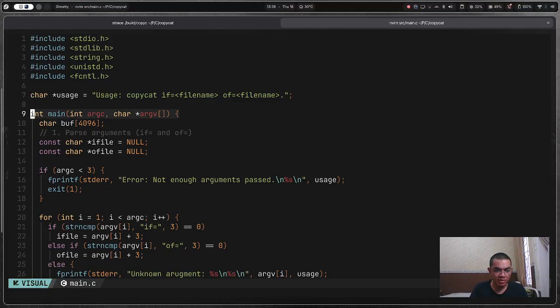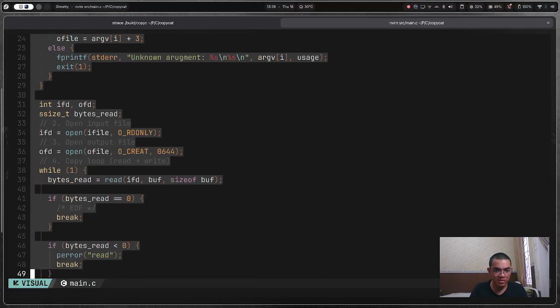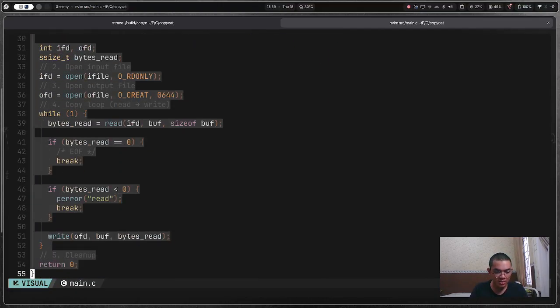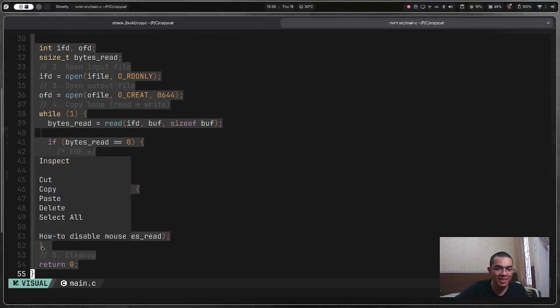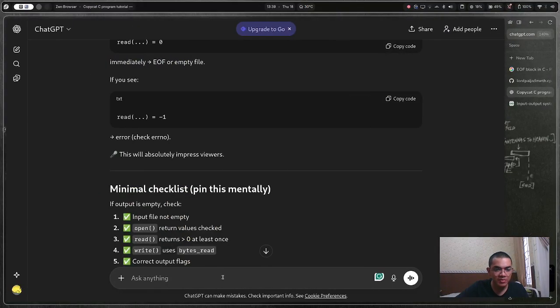Let me give it to ChatGPT. Is this okay? How do I copy? Copy. Is this okay at my current stage?